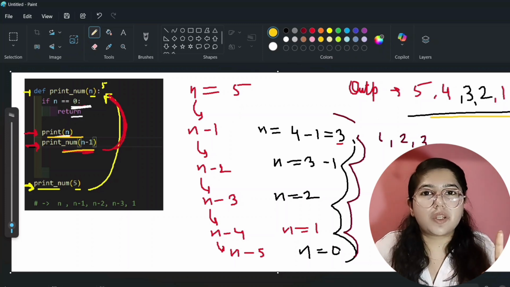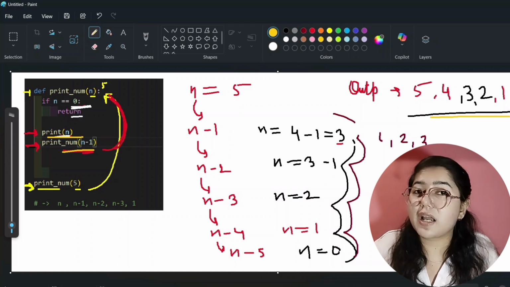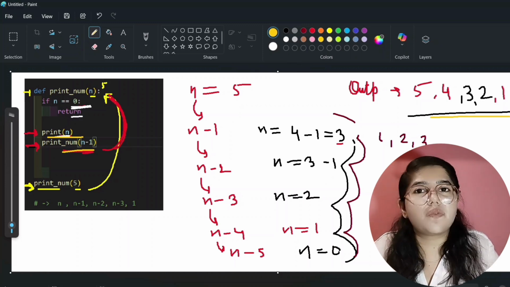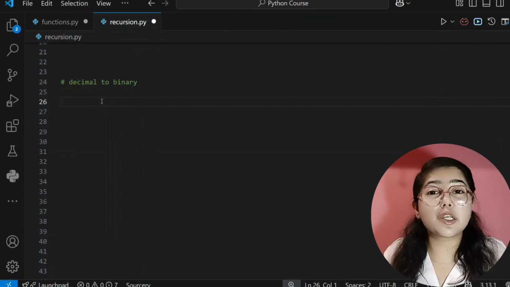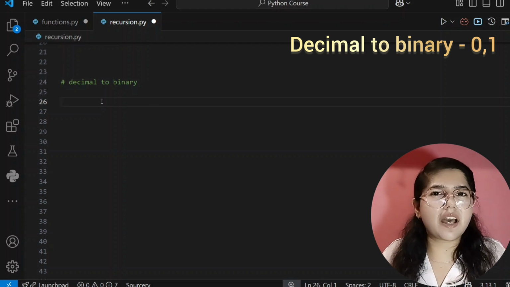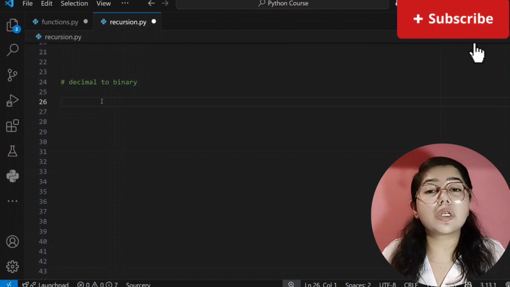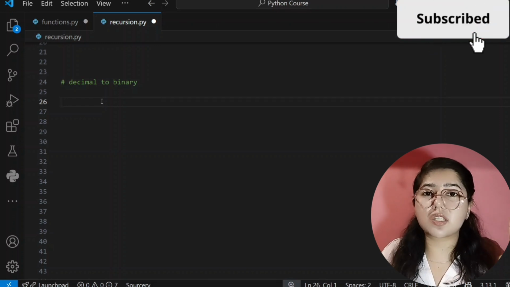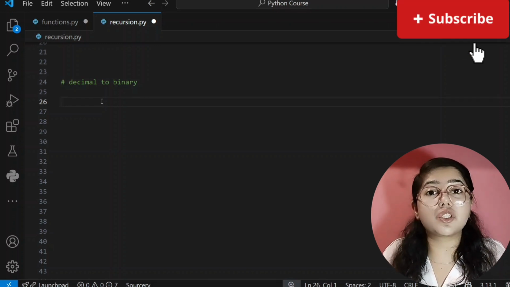So in one question only we have understood two questions and their logic, in decreasing order and increasing order also. Now we will jump to our next question. Our next question is, we have to convert a decimal, meaning an integer, to binary. What does binary mean? In school we have learned that a computer works on binary, meaning it stores data in binary form, that is 0 and 1, right? So similarly we have to convert an integer into binary.